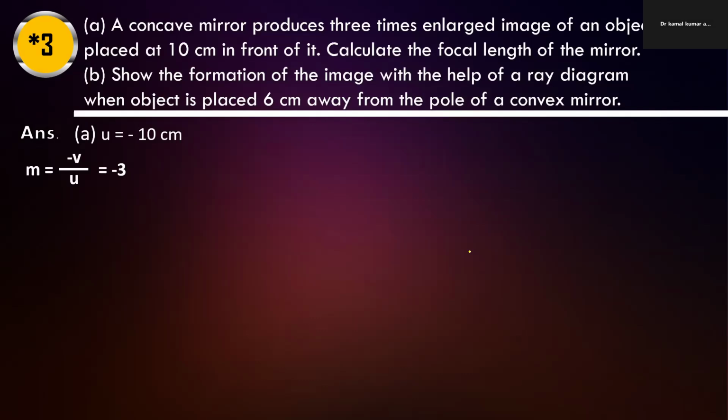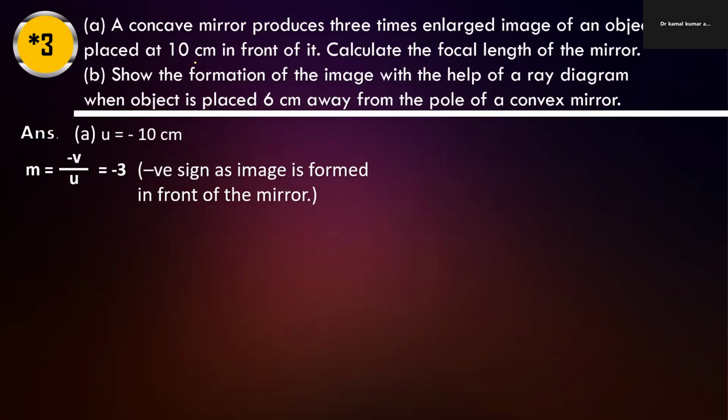Why minus sign? Minus sign as the image is formed in front of the mirror. Here it is given that it is in front of it. The distance may be anything, but the object we always take on the left side, so the object distance will be negative.